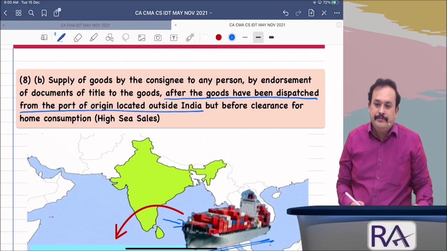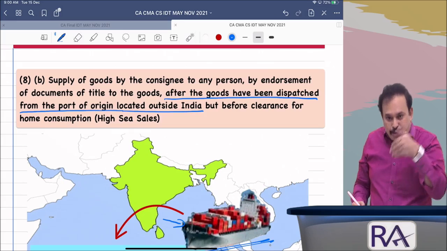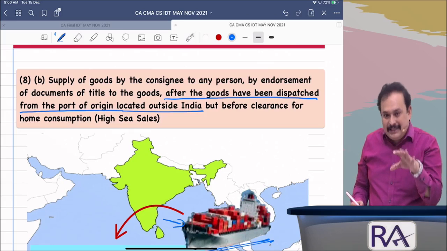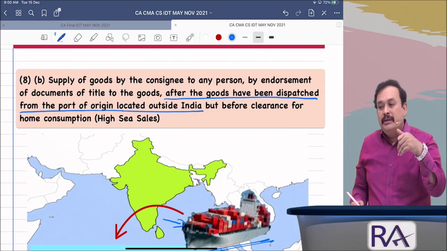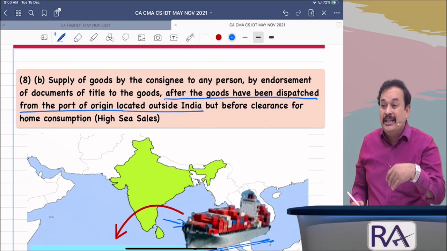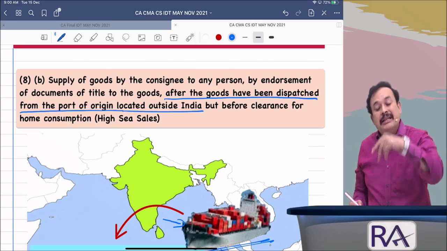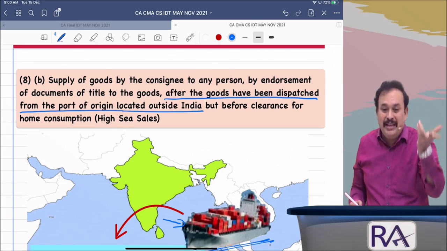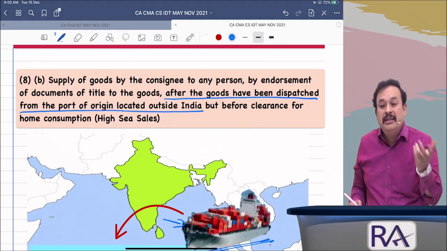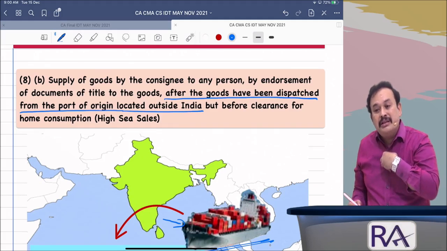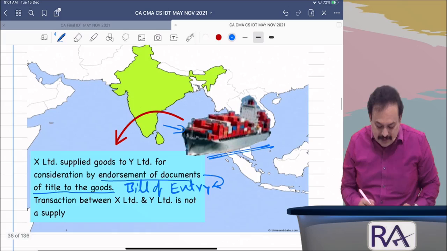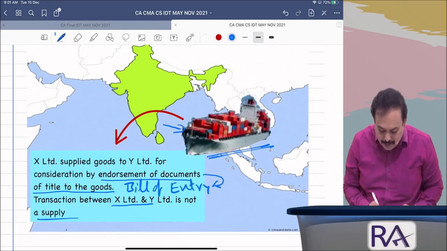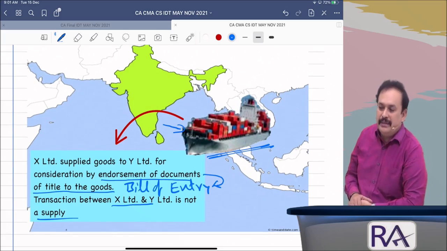It is very clearly said that this applies after the goods have been dispatched from the port of origin located outside India, and the goods have yet to reach India. In general we also call this high seas sales. In that case, the goods' title is transferred by the importer to an incoming buyer. That time, the incoming buyer is the only person liable to pay customs duties to the department. The seller of the goods makes no supply. So the transaction between X and Y is not a supply. Got the clarity, my dear friends?